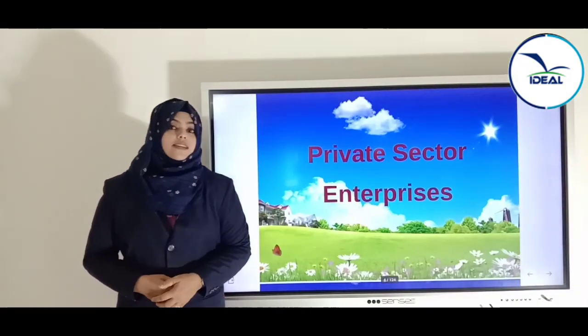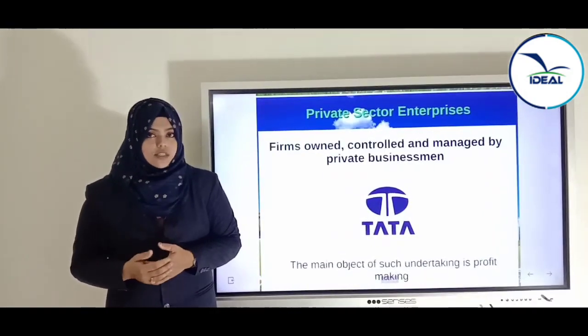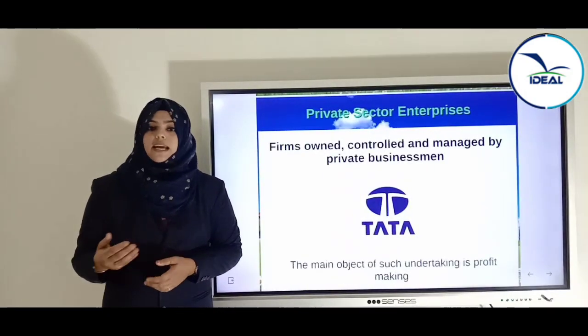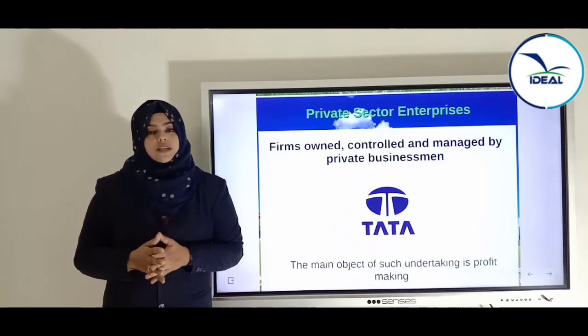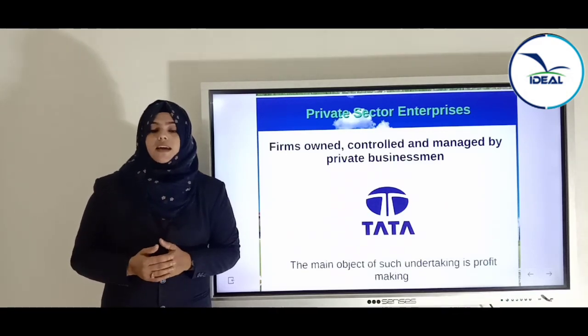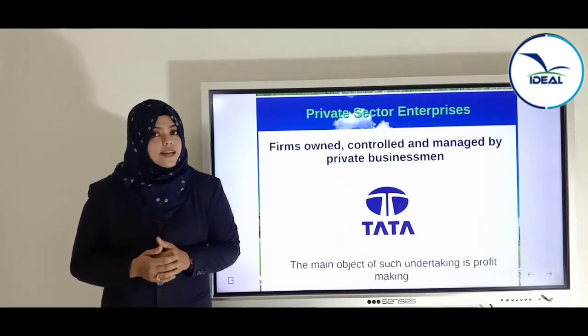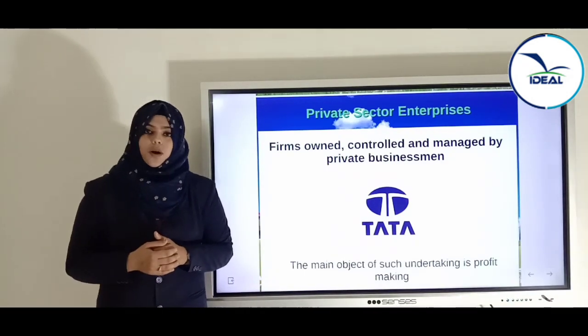What are private sector enterprises? Private sector enterprises are those firms which are owned, controlled and managed by private businessmen. That is, if an individual or a group of individuals combine and do a business, it is known as a private sector enterprise. Their main motive will be profit making.